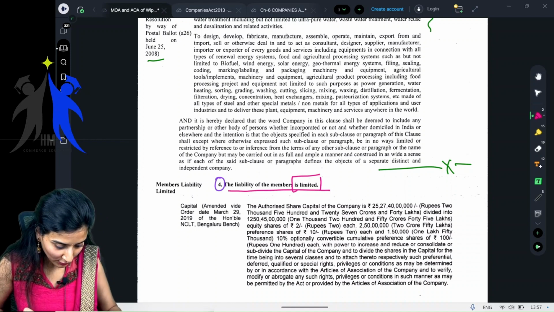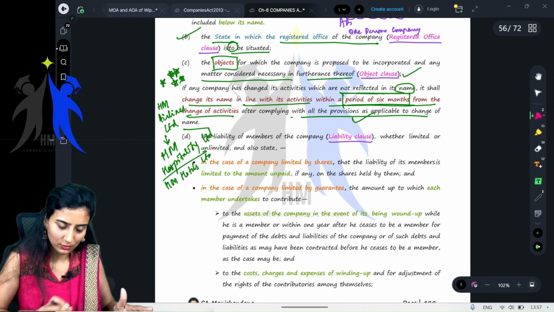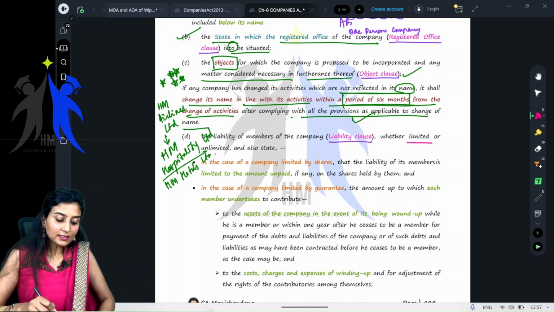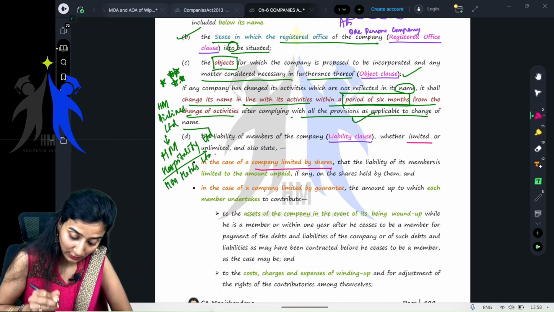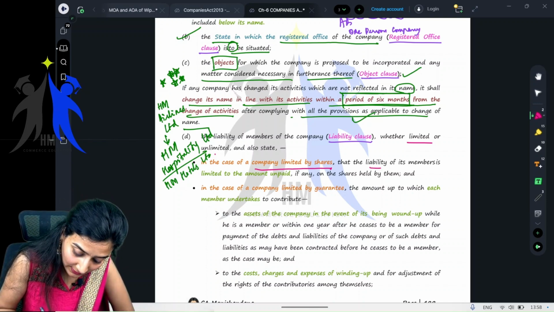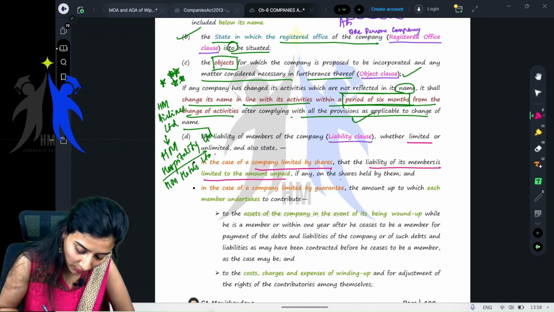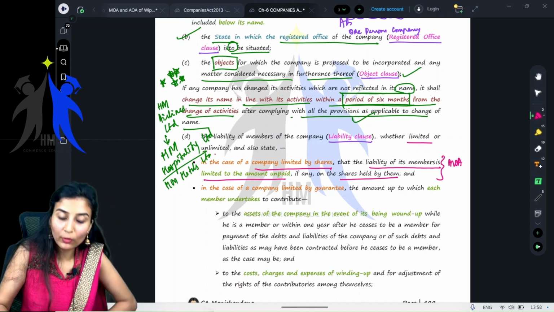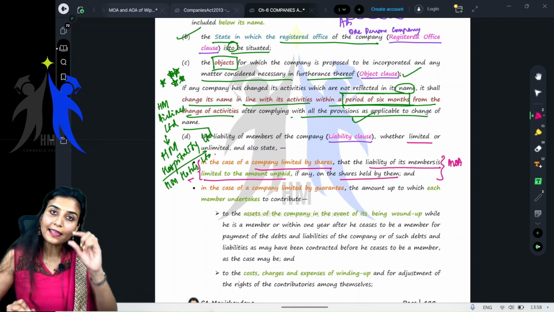But basically, you have to state. That's correct, that's not wrong. The liability of the members of the company, whether it is limited or unlimited, it has to state. If it is a company limited by shares, it has to also state that the liability of its members is limited to the amount unpaid, if any, on the shares held by them. This should be written in the MOA. The memorandum of association should have this particular line stated.